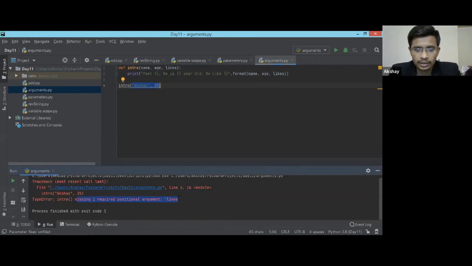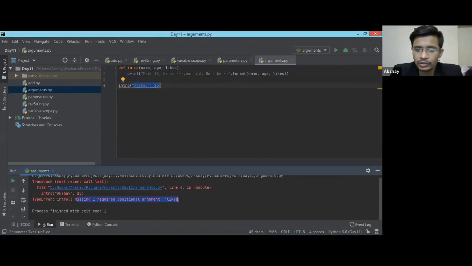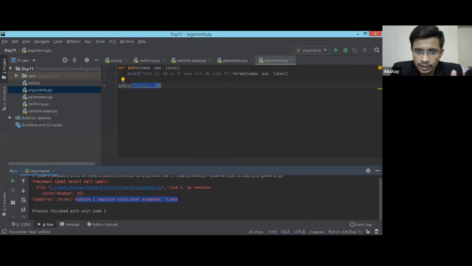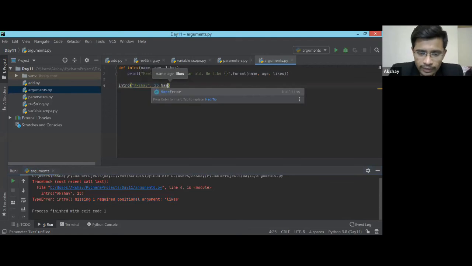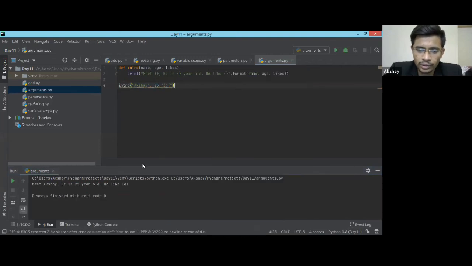By declaring a default parameter. So we saw three different types: required argument, default argument, and keyword argument. This is the default argument. If you have three different parameters over there, you have to pass three arguments. You don't have any other choice. You have to pass it over here. If I pass appropriately, I'll get the right output. If I do not, I'll get an error.